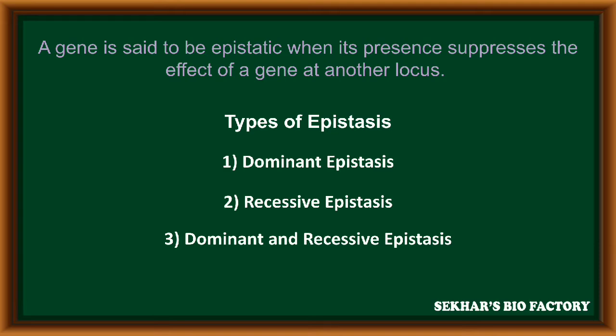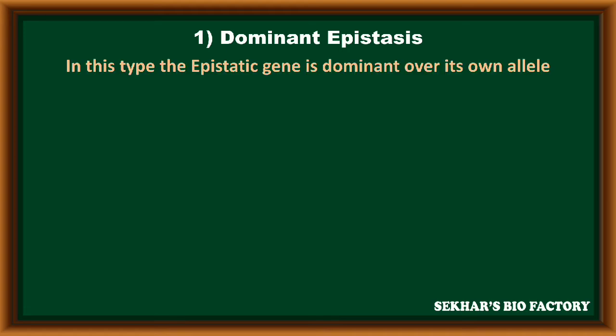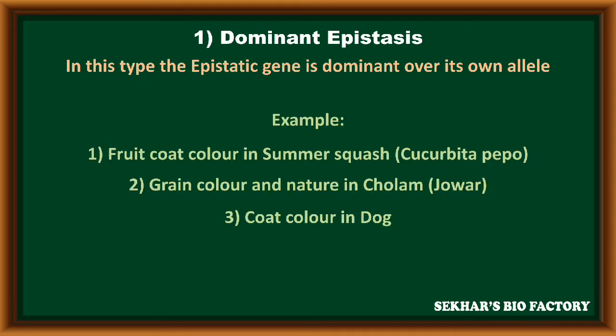The types of epistasis. The first type is dominant epistasis. The second type is recessive epistasis. The third type is dominant and recessive epistasis. The first type, dominant epistasis. In dominant epistasis, the epistatic gene is always present in a dominant condition and it dominates over its own alleles.